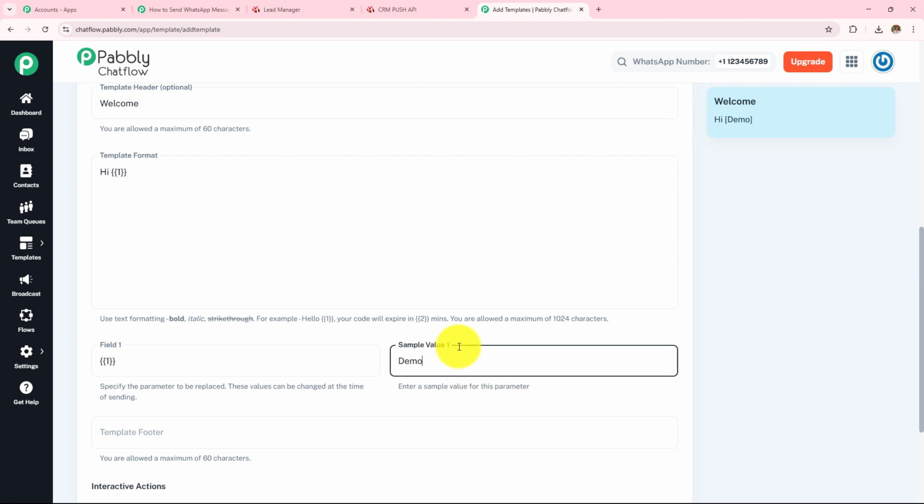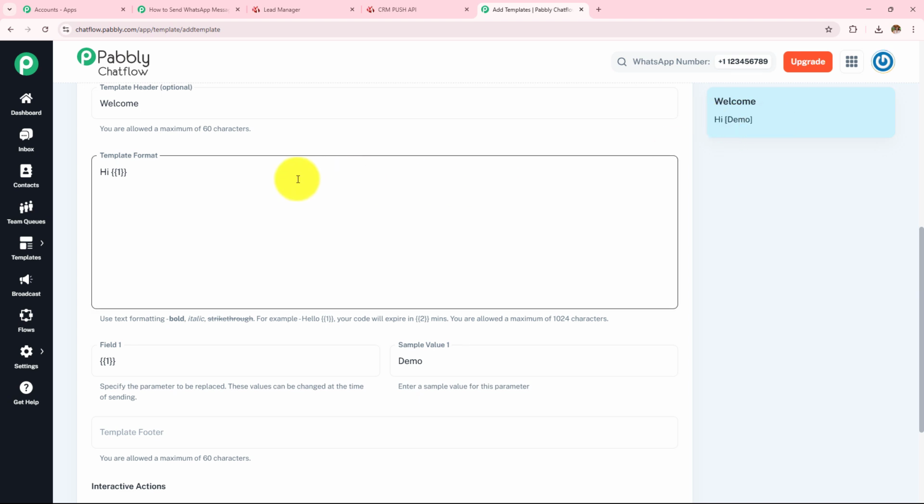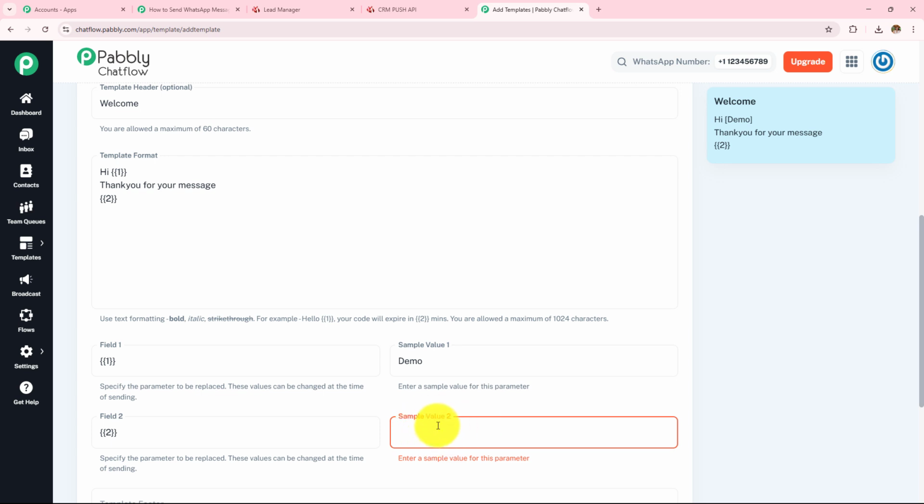So here I'm going to write this as demo, and over here in this preview you can see how the message will appear. So hi demo, thank you for your message, or anything like that. And then you can add many more custom variables following the same process. Put the curly braces too, and then you can add the value to that custom variable. So here let's say we are going to write the custom variable as the name of the company. Just for the example, I'm going to take this like this.